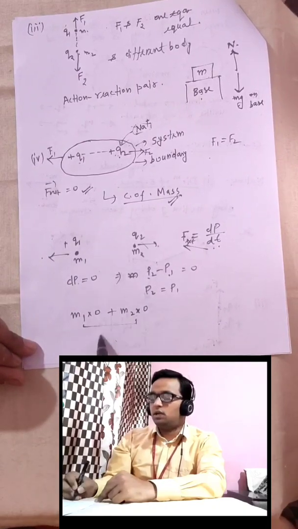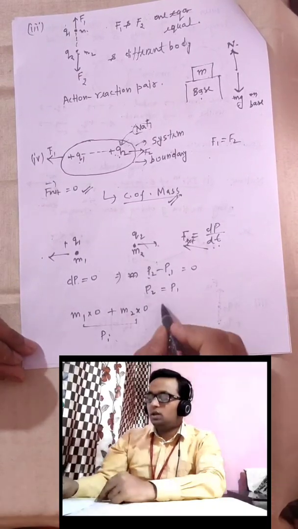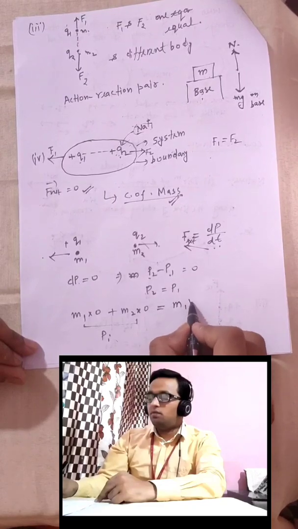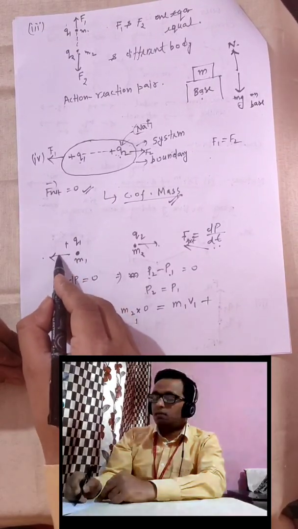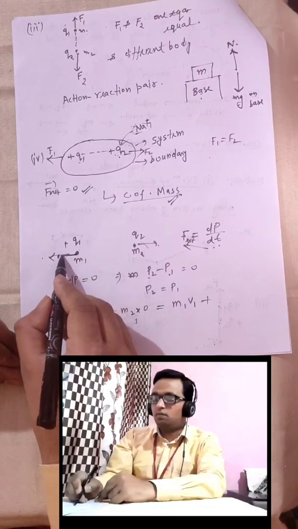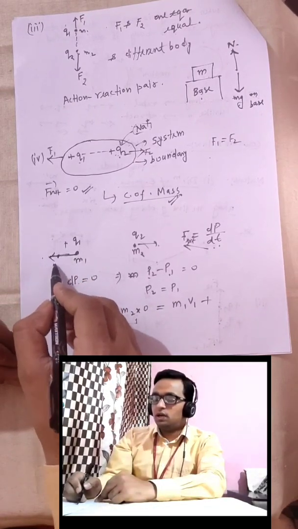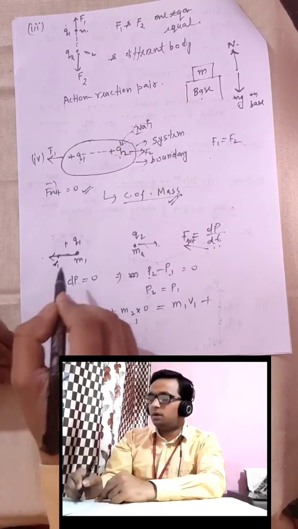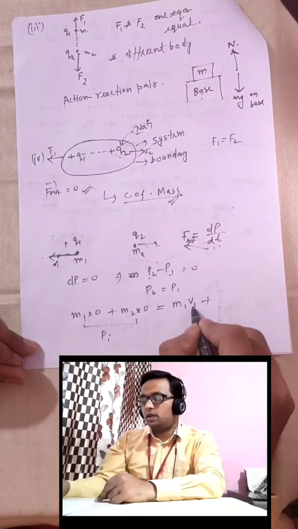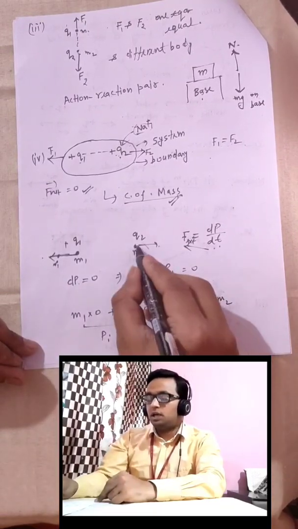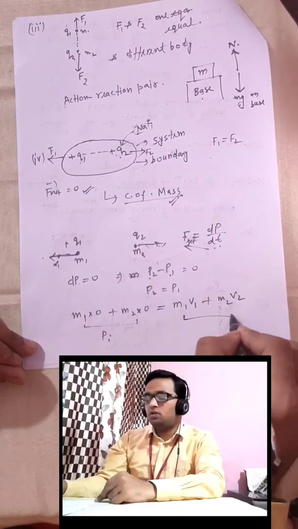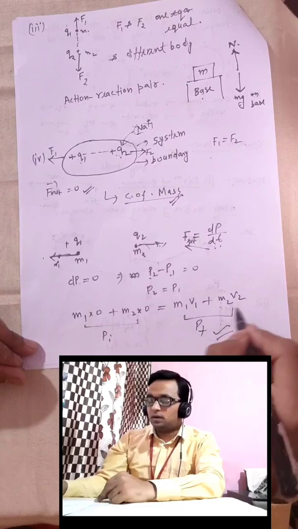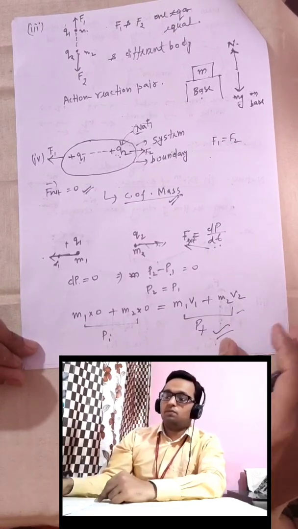This is the initial momentum p initial, and it will be equal to m1 into v1, the final velocity. Suppose at any particular instant, because this particle will move in this direction, it will attain some velocity, say v1 at a particular instant. At that instant we can say m1, and this particle will also move along this line, and will have some velocity v2. So we can apply this concept at a particular instant.